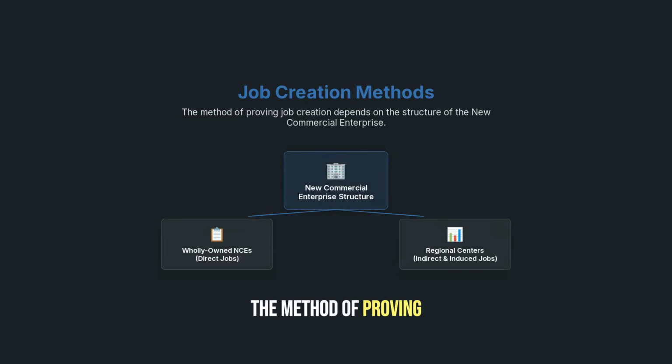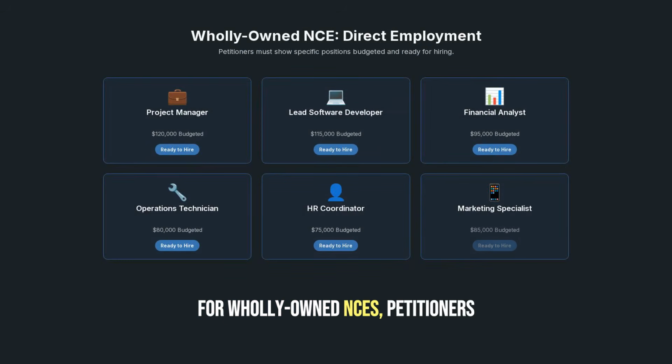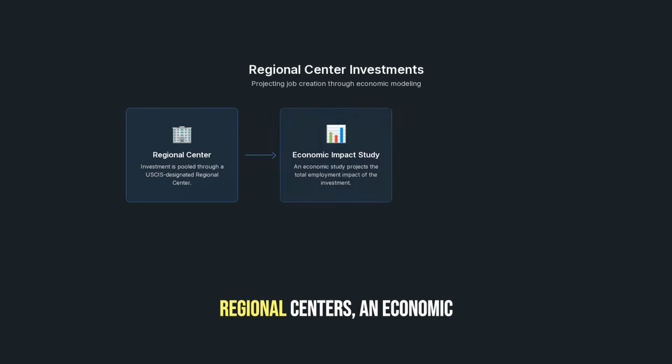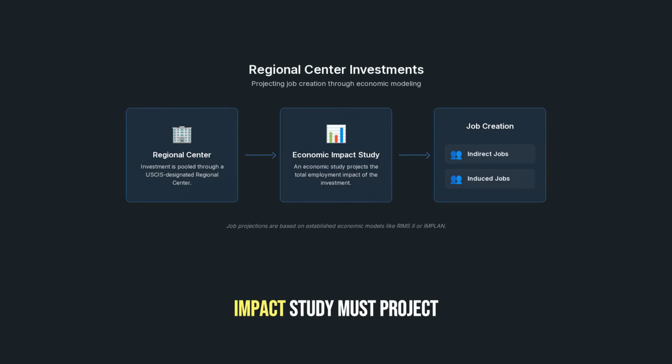The method of proving job creation depends on the structure of the new commercial enterprise. For wholly owned NCEs, petitioners must show specific positions budgeted and ready for hiring. For investments made through regional centers, an economic impact study must project indirect and induced jobs based on established economic models.